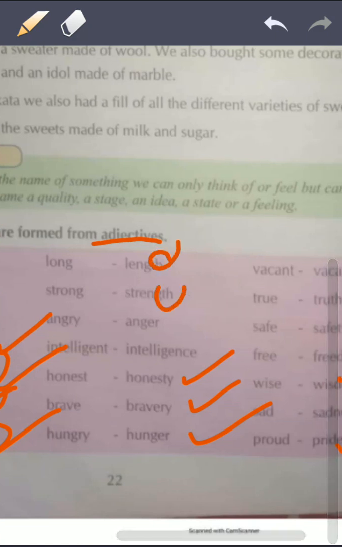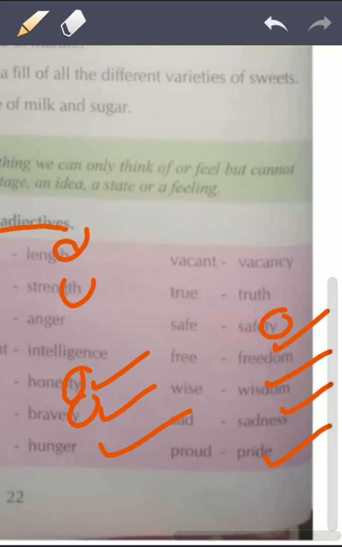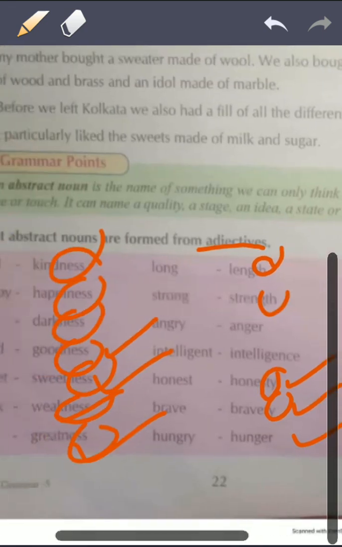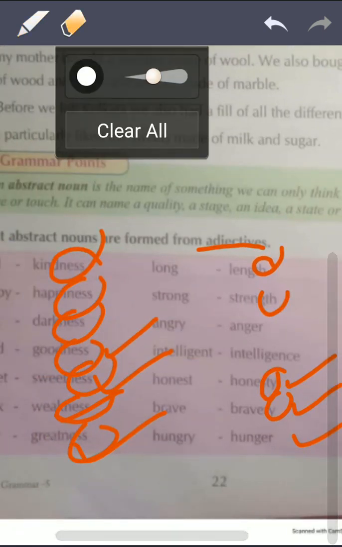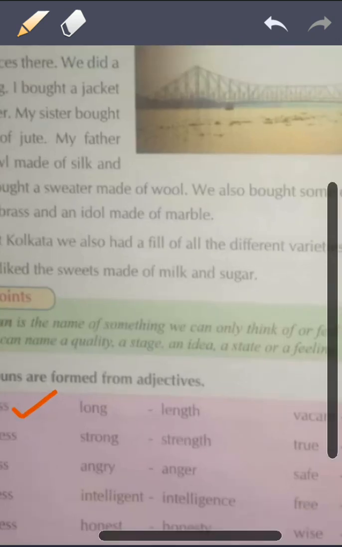Th भी रहता है इसमें. Th, honesty, t वर्ड भी रहता है. Bravery, next, safety, vacancy. Okay, dumb, wisdom, freedom, sadness, like that. Here he has sweetness. They're all what? Abstract noun.